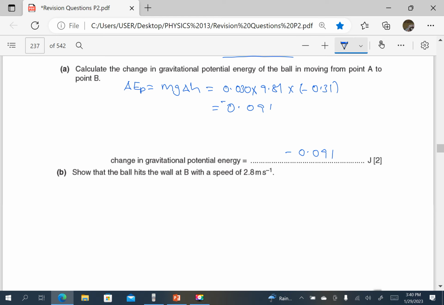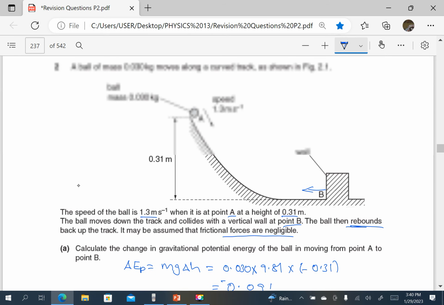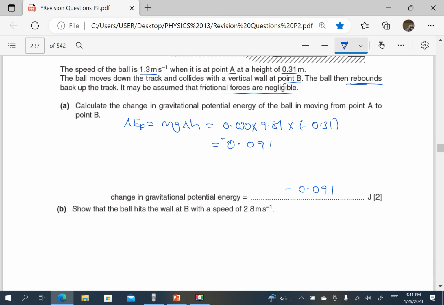Show that the ball hits the wall at B with a speed of 2.8 meters per second. Note that at A, it had kinetic energy because it was moving. It also had potential energy at A. Then it lost potential energy and gained kinetic energy at B. So we want to find the speed at B. Remember, kinetic energy is equal to a half mv squared.